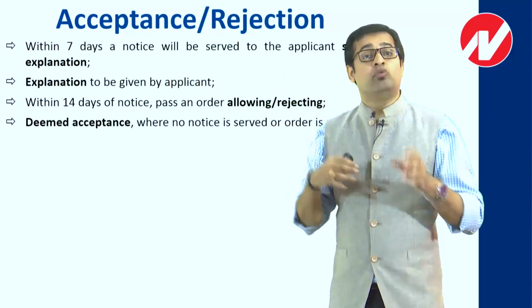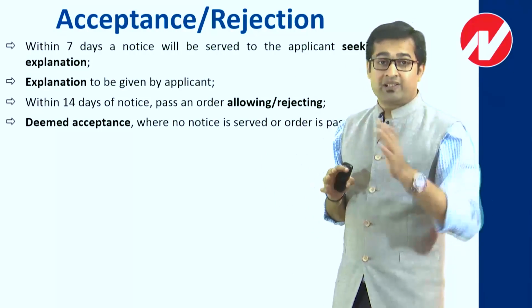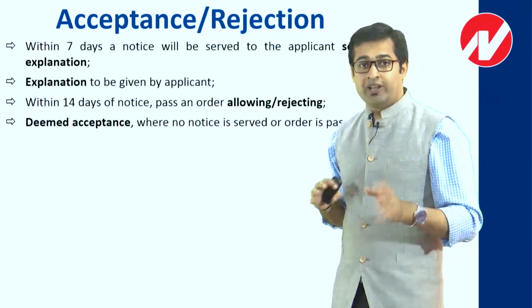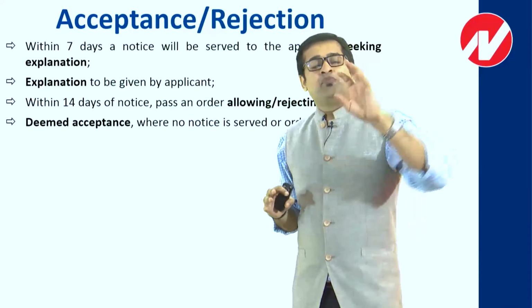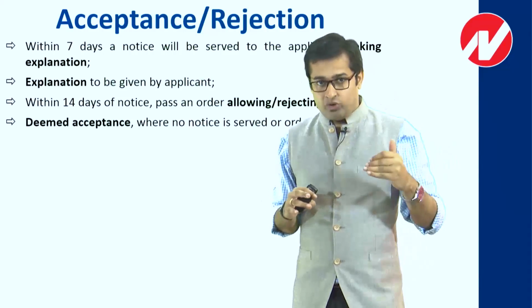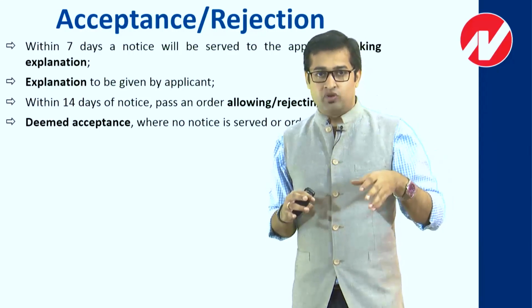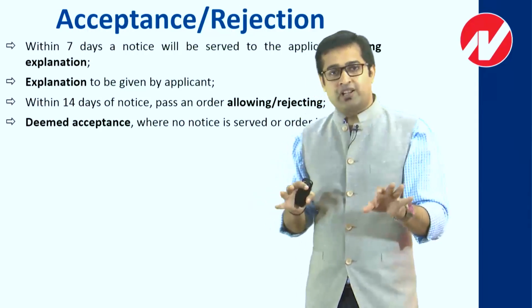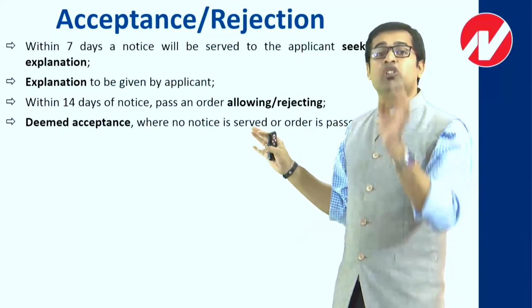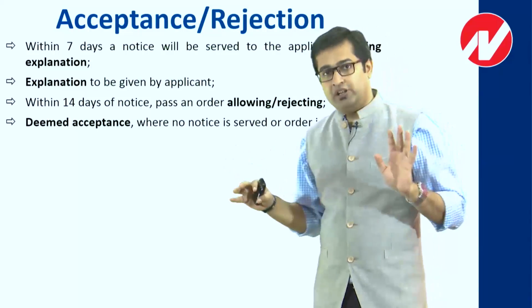Now they have to answer within 14 days whether they are accepting or rejecting your case. If that answer does not come, in both cases, whether they failed to serve a notice to me when I applied, or they served the notice, I gave an explanation, and they failed to revert, your application is deemed to be accepted within 14 days.